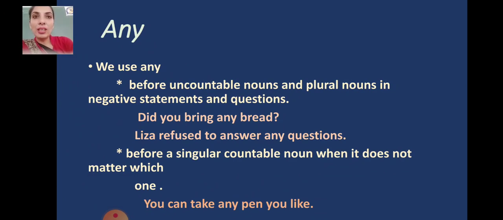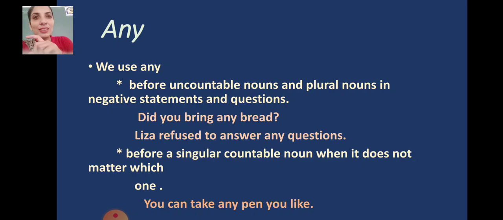We use any before uncountable nouns and plural nouns in negative statements and questions. Examples are given here. Let's talk about, "Did you bring any bread?" Now if we are offering someone, "Will you take..." no, "I have some bread in my plate, I have some bread in the fridge."